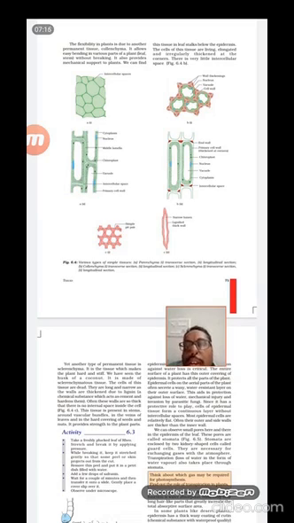Those times the stomata will be closed, and stomata are the only area through which the exchange of gas takes place. That means carbon dioxide will go inside for the process of photosynthesis, and oxygen will come out after the process of photosynthesis. This exchange of gases takes place through the stomata, and these stomatal pores can be seen on the epidermis.